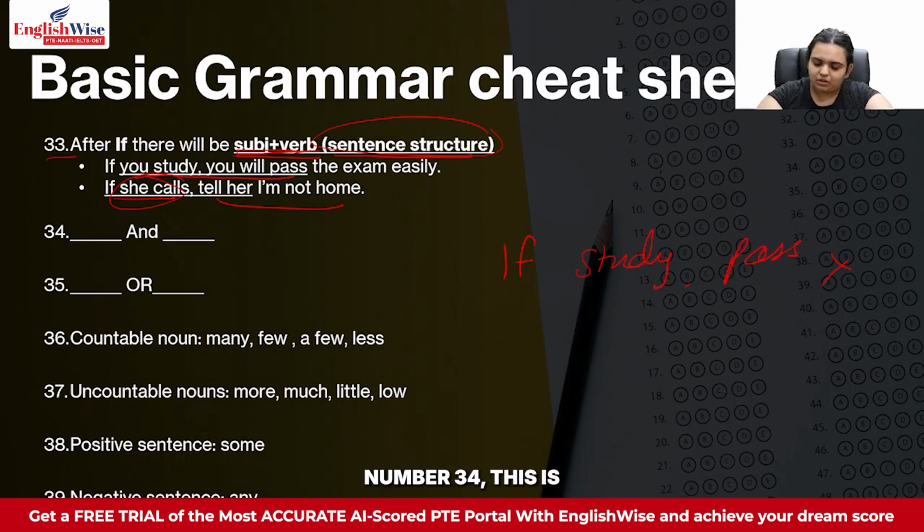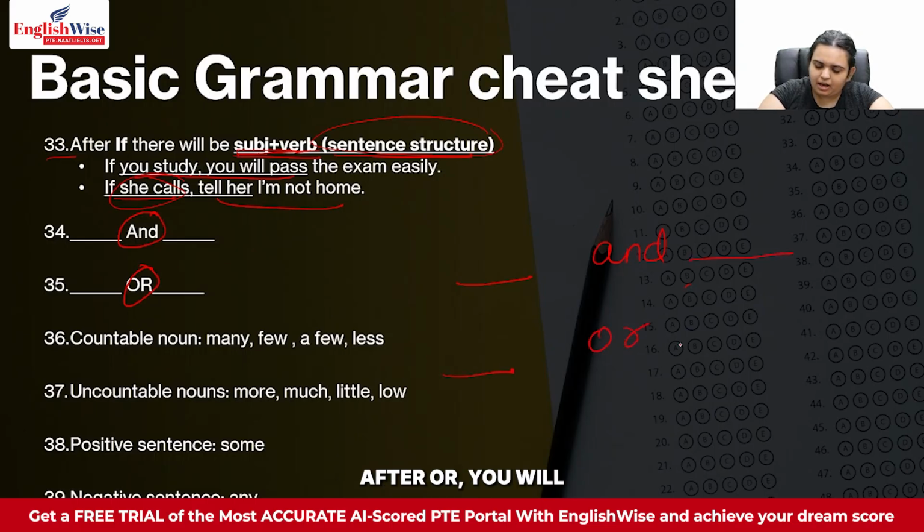Next thing, rule number 34. This is a very important rule, guys. There is a rule with "and" and "or", which says that before and after "and", before and after "or", you will always have the same type of words.